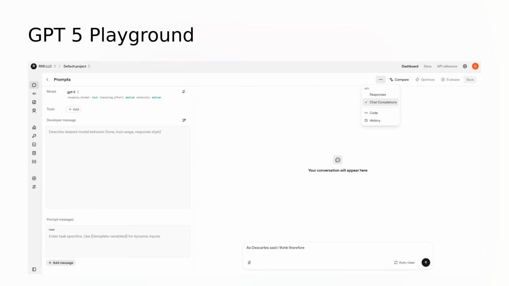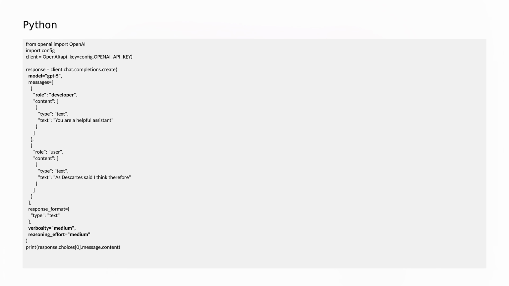Click on the three dots to see where we can choose between the chat completion API and the responses API. Click on code, and the playground will generate Python code that we can run locally. Here is the updated code where we're now calling the GPT-5 model, not GPT 3.5. System messages are now developer messages. The parameters are now verbosity and reasoning effort, both of which are set to medium. We will return to those later.